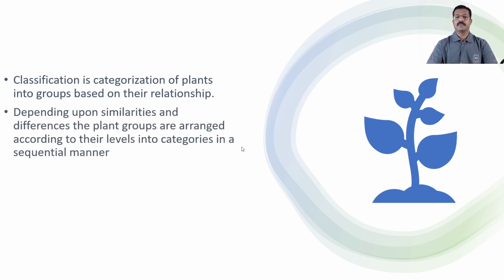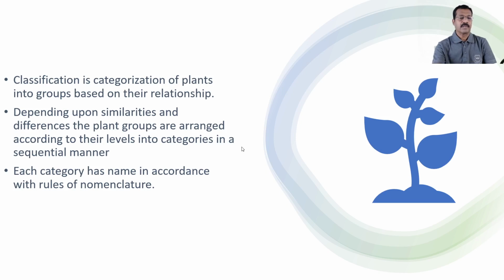Depending upon similarities and differences, the plant groups are arranged according to their levels into categories in a sequential manner. Each category has a name in accordance with rules of nomenclature. The rules of nomenclature are made by ICBN, and by following those rules, the nomenclature is done.